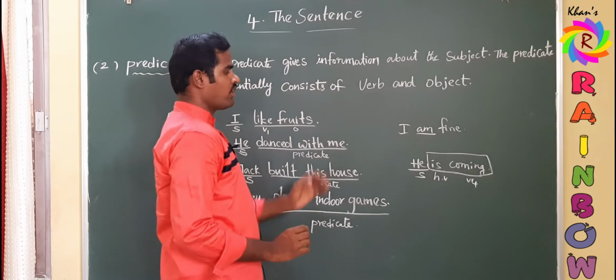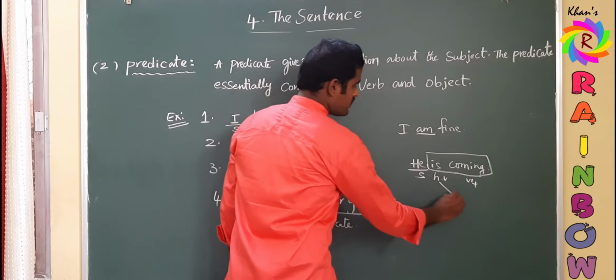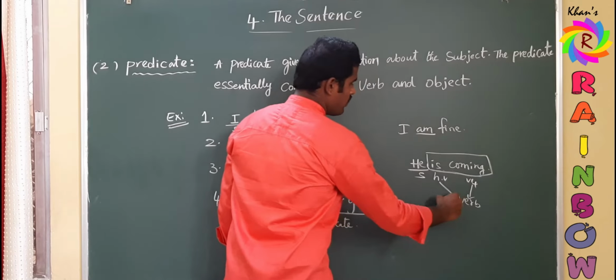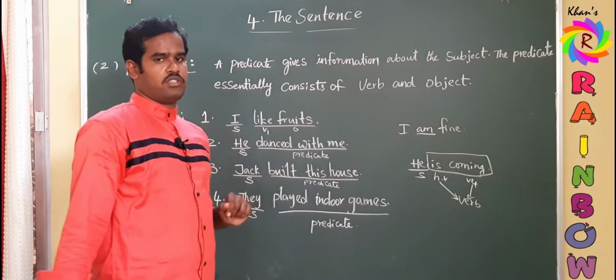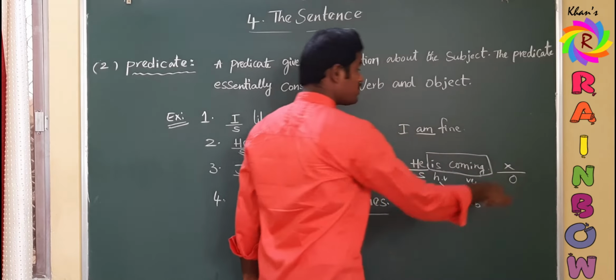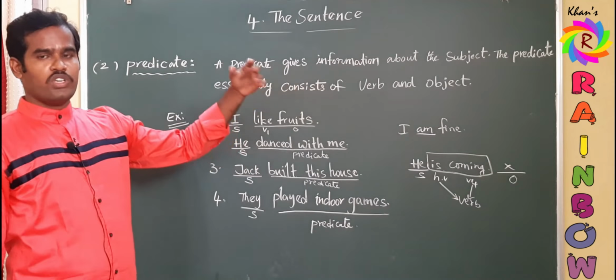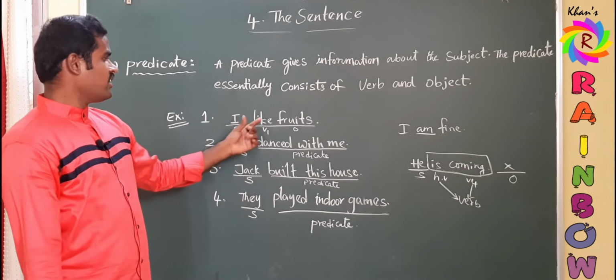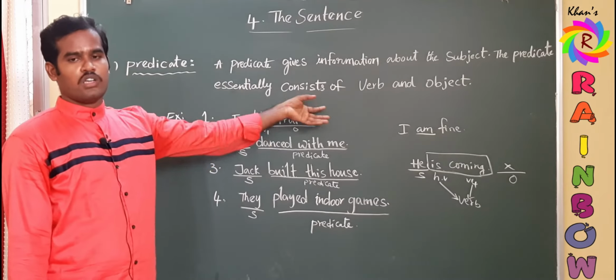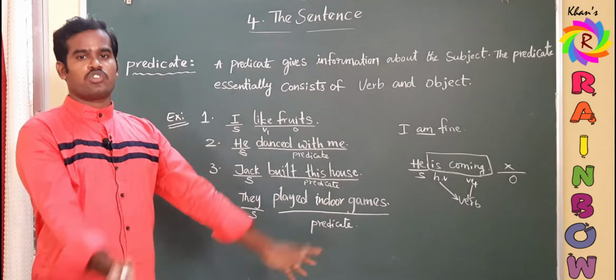So now this is the subject part, the first part of the sentence, and this whole part is the predicate. Here if you observe carefully, the helping verb is also a verb, and V4 is also a verb. Both are verbs. There is no object here. Object is missing. So by this we can understand that a sentence essentially consists of a verb but not necessarily an object. Object is just optional.